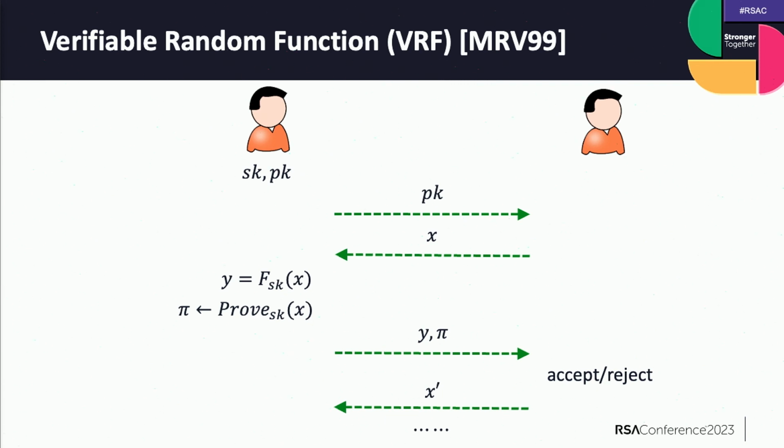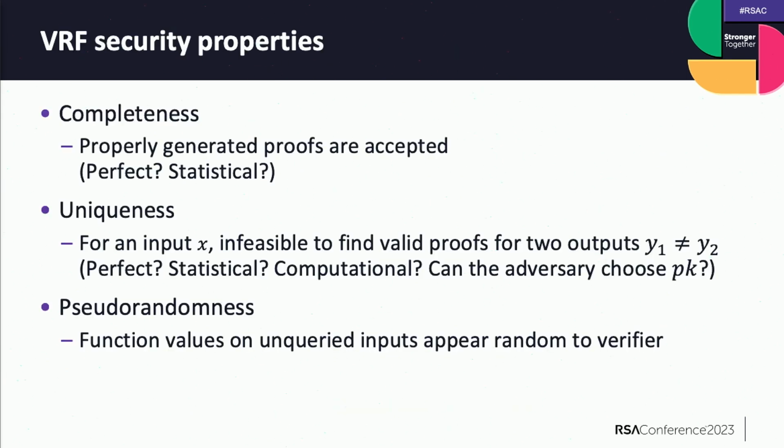Of course, this evaluation procedure can be done again and again. So traditionally, there are three properties for VRFs. The first one is, of course, completeness or correctness. So basically, it says if the proof is indeed generated correctly, then the verifier will output 1.